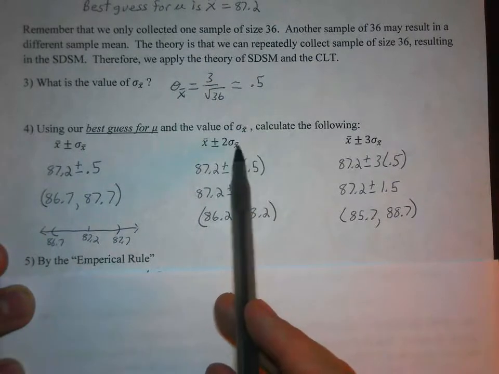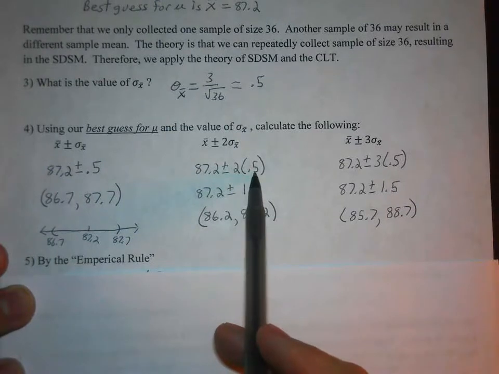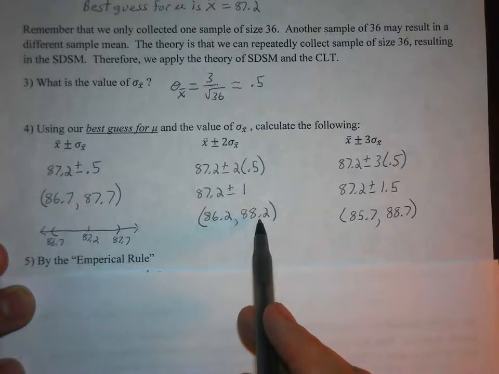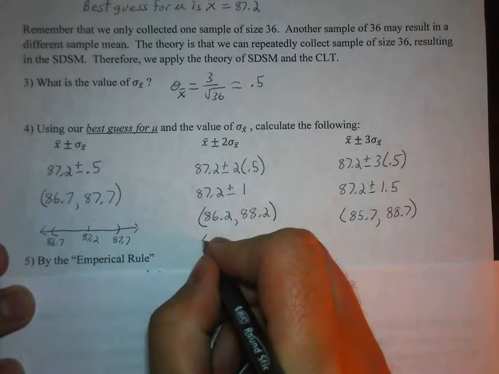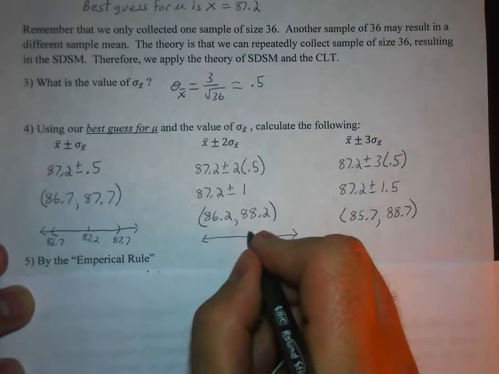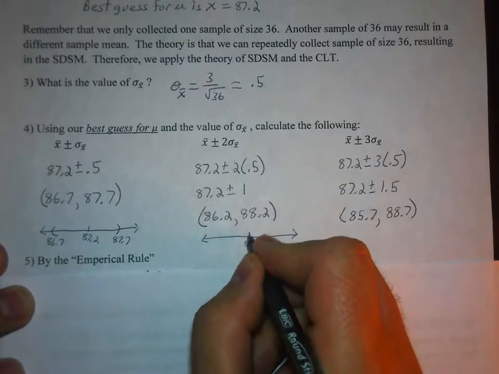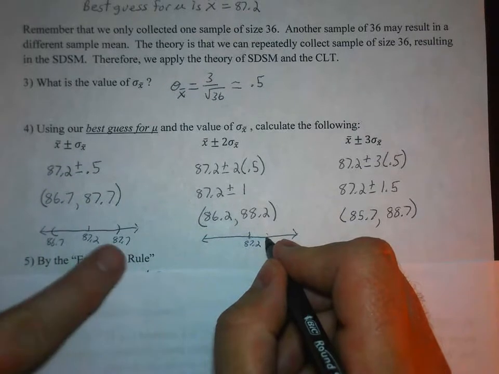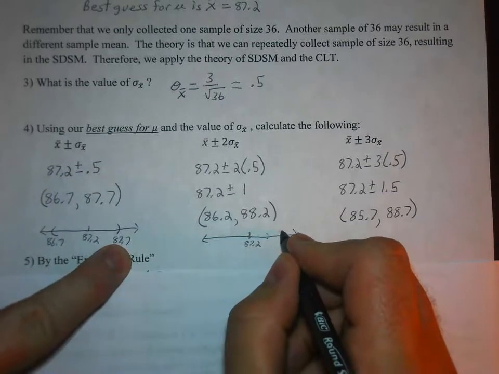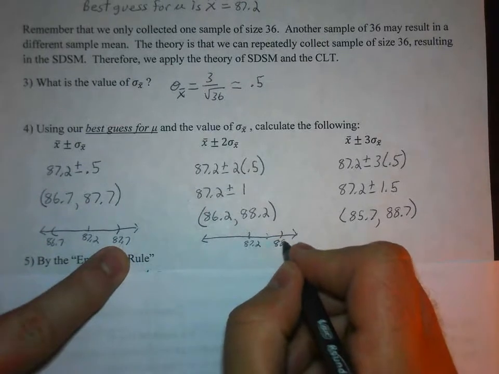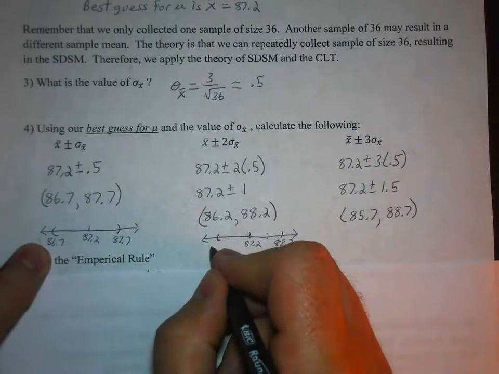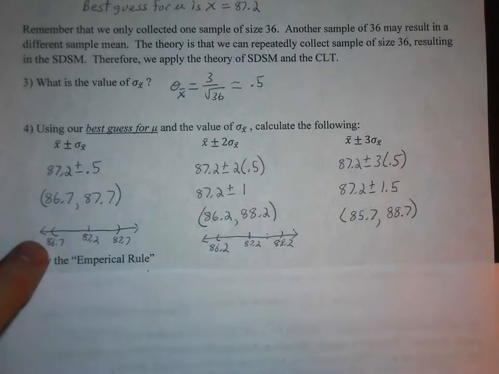Same idea, if you go two standard deviations from the mean, now we're just going to add 0.5 twice. So there you get an interval 86.2 to 88.2. So what that would be doing on an axis, again, you have 87.2 in the center, which is our best guess for the population mean. And going one above the mean would give us 87.7, and then two above the mean would give us 88.2, and then one below the mean was 86.7, two below the mean would be 86.2.